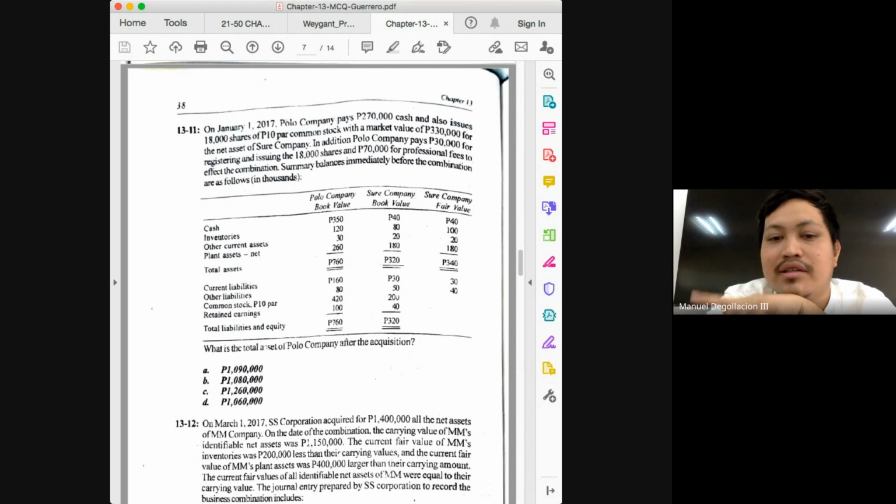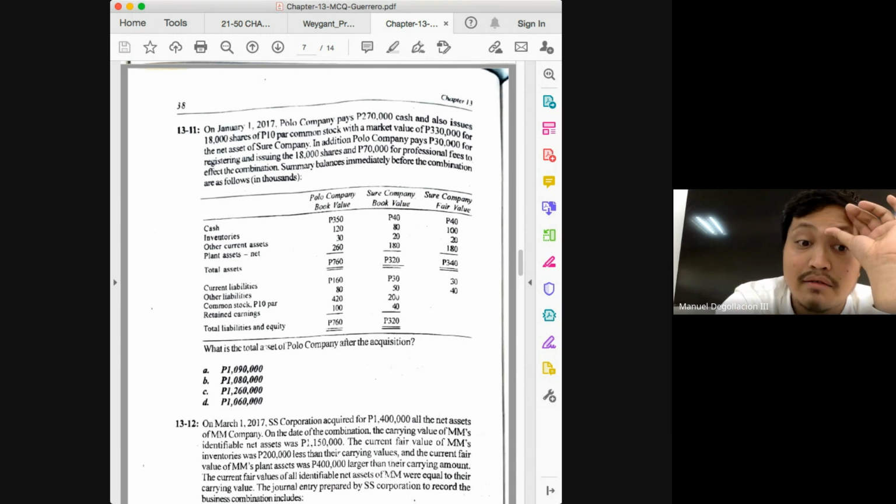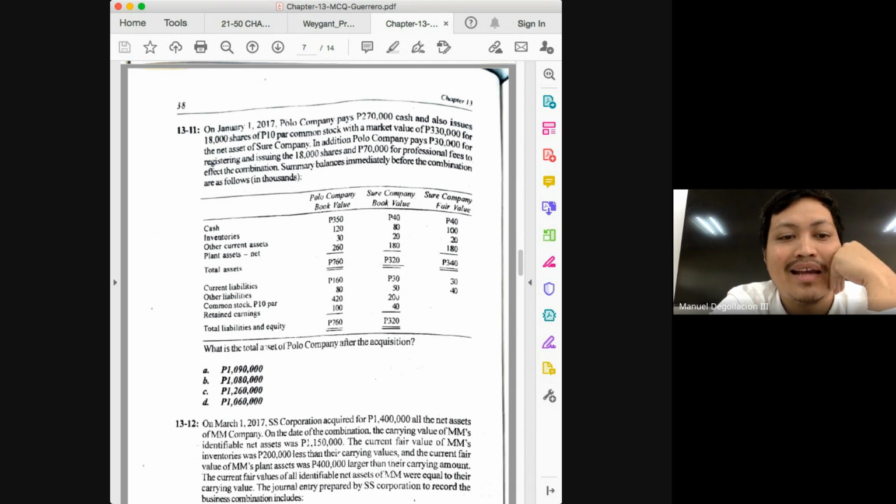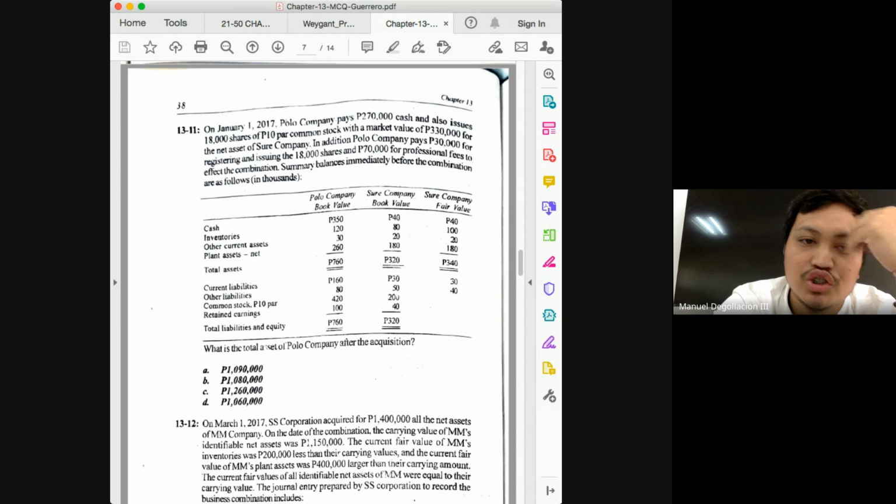But why is our answer not 730, class? What have we not included? Do not forget to include the resulting goodwill. So 730 plus 330 will give you how much? 1,060,000. So the answer would be 1,060,000. Okay, so another possible question, how much would be the combined liabilities? How much will be the total liabilities after the acquisition?